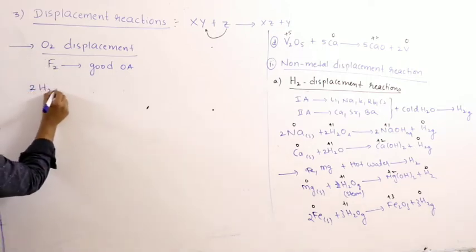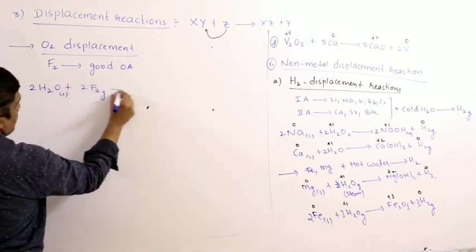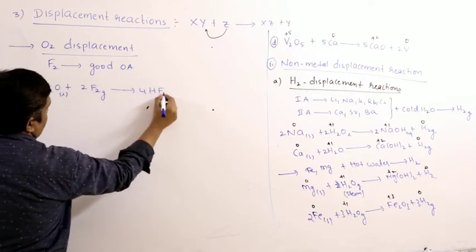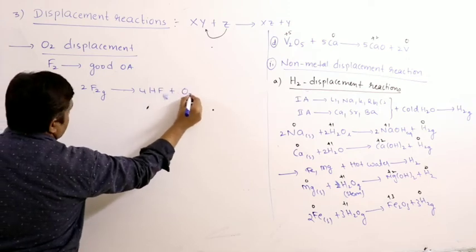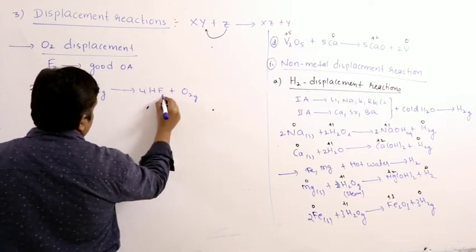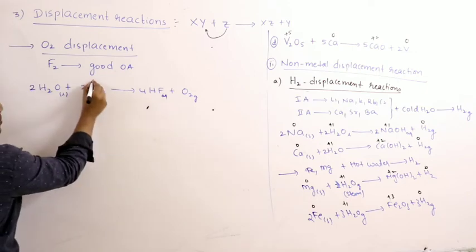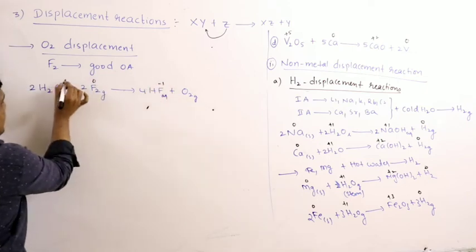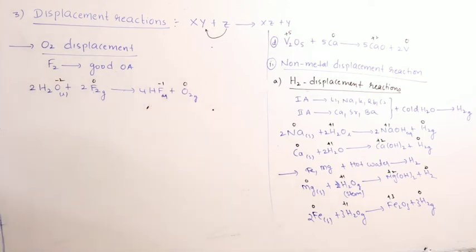So 2H2O plus 2F2 gives 4HF plus oxygen. So fluorine is a good oxidizing agent. It is capable of liberating oxygen. So these are the oxidation states.